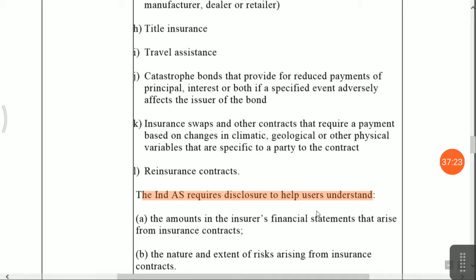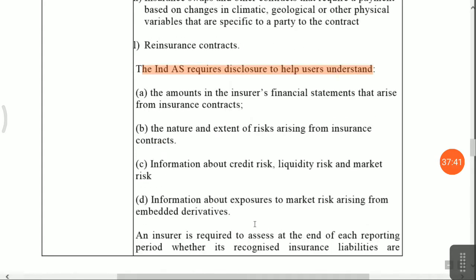They know how many insurance policies they have issued. They should disclose in their notes to accounts how they have classified their risk and how the risk will be covered. If there is a change in assumption, what is the effect? And most important, they have to disclose the accounting policy for their risk factors. Okay. Actually, risk arising from information about credit risk, liquidity risk, market risk, that they have to disclose.